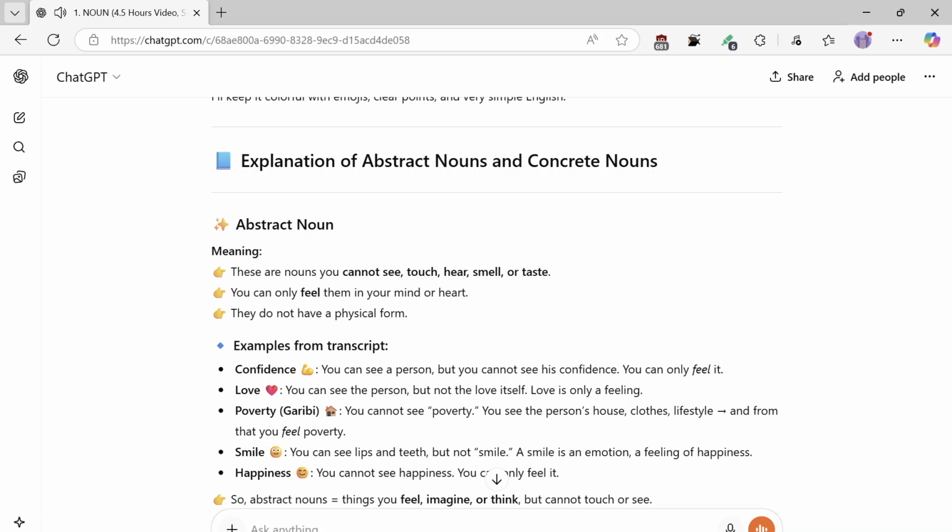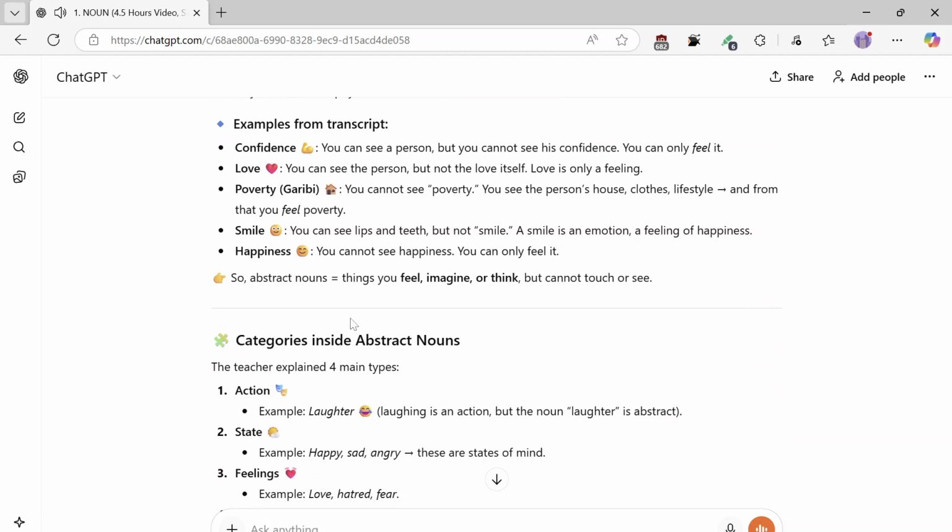Smile: you can see lips and teeth, but not the smile. A smile is an emotion, a feeling of happiness. Happiness: you cannot see happiness, you can only feel it. So abstract nouns are things you feel, imagine, or think, but cannot touch or see.